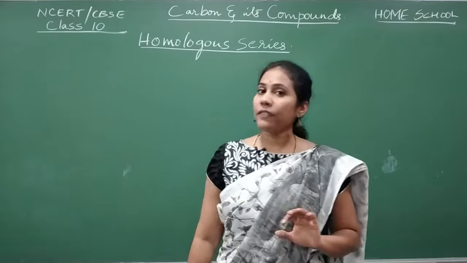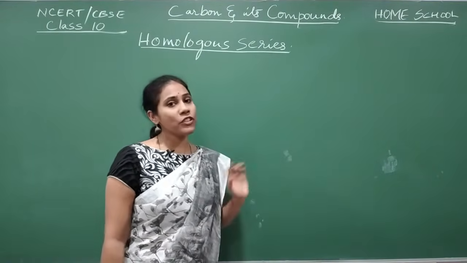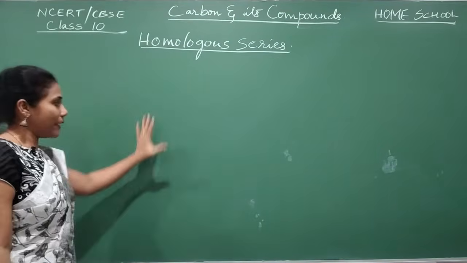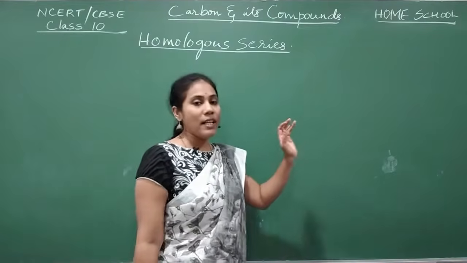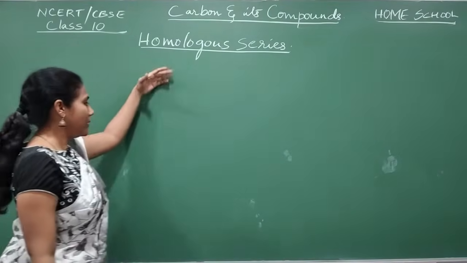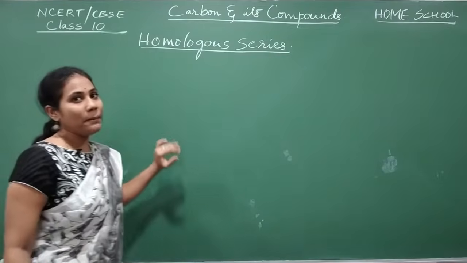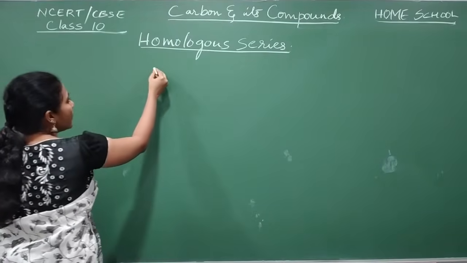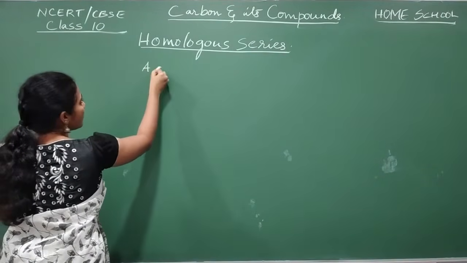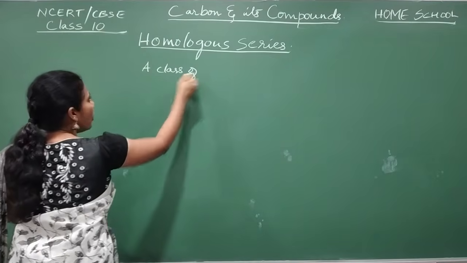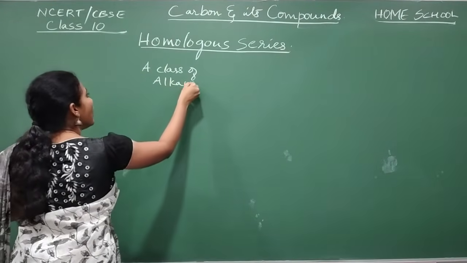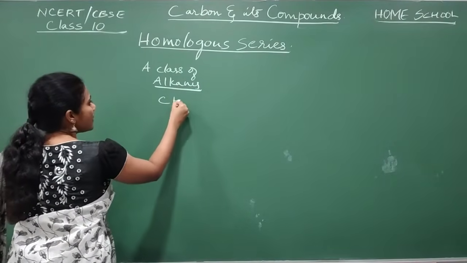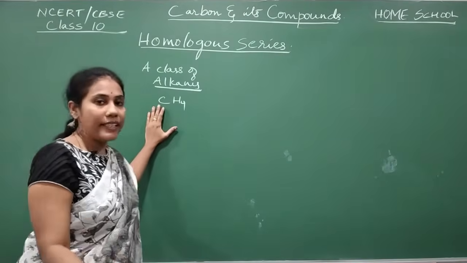Listen carefully. Before I give the definition for homologous series, I will show you some different types of organic compounds. And within a series, you have to tell me what is common and what is different. Just observe this. I am giving a class of alkanes now. All alkanes, different types of alkanes. I will write the formula. What is the formula for methane, guys? CH4. We have learned about alkanes in detail, isn't it?